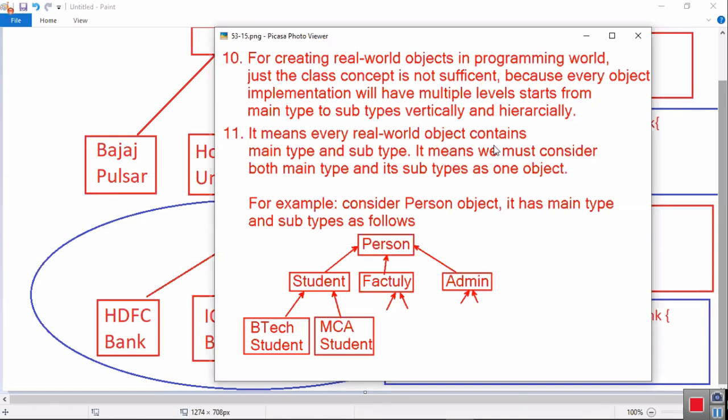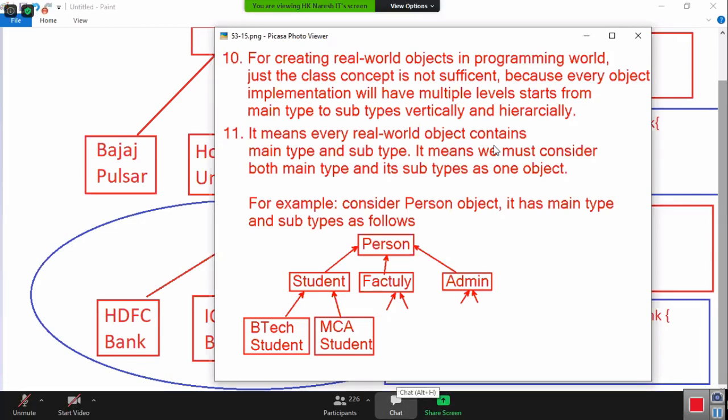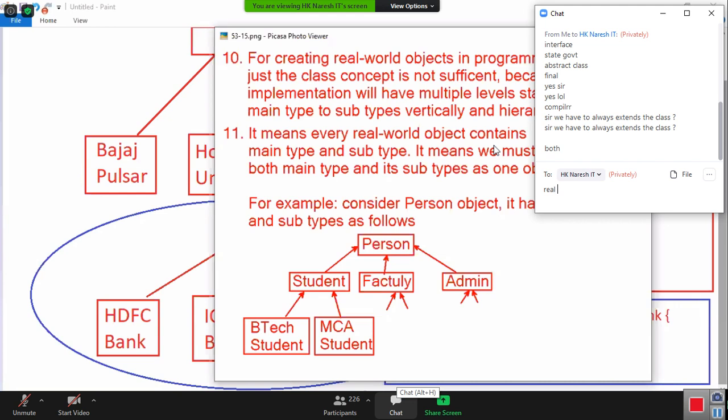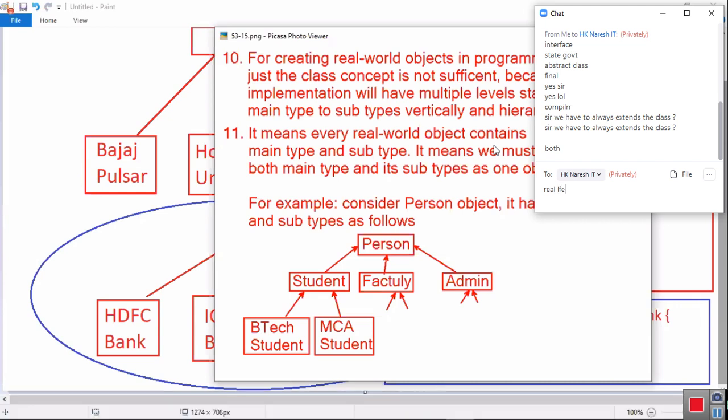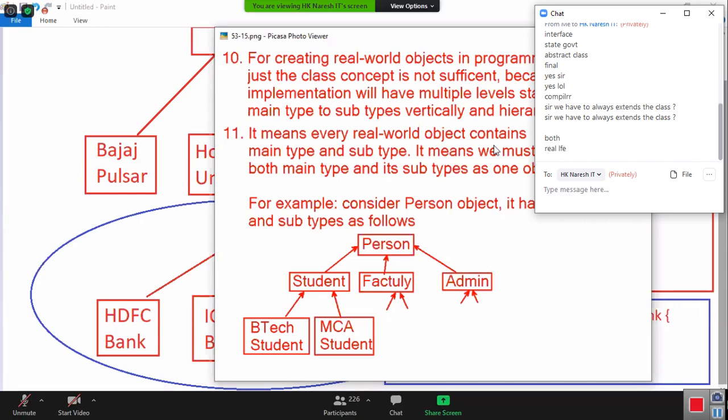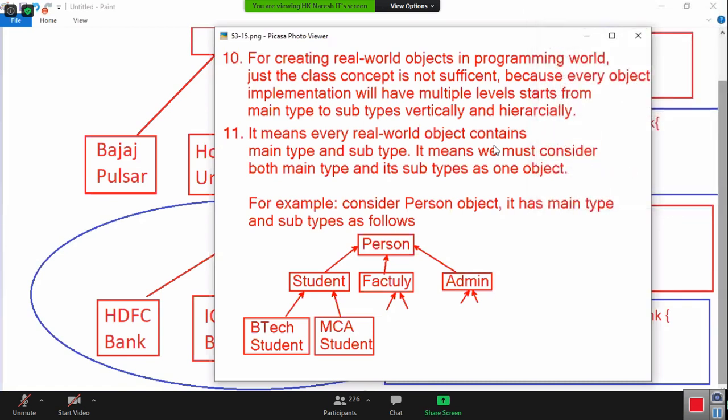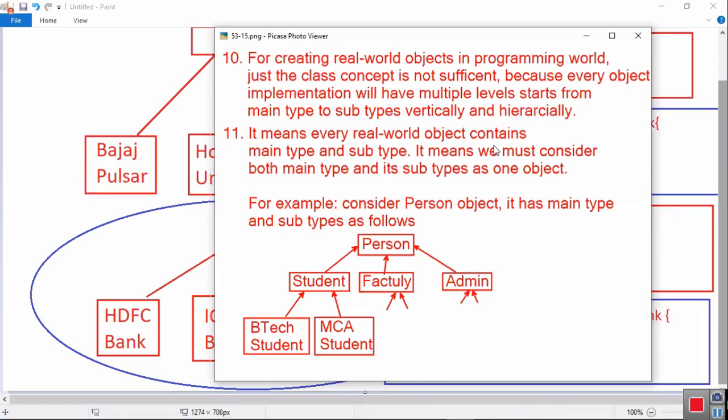Are you feeling I'm teaching Java or teaching real life? Hello, I'm talking Java, I'm talking real life. Come on. What is Java? Why Java? Java is used for bringing real world objects into programming world. Yes or no? To bring real world objects into programming world, first you should have a full idea on real life.